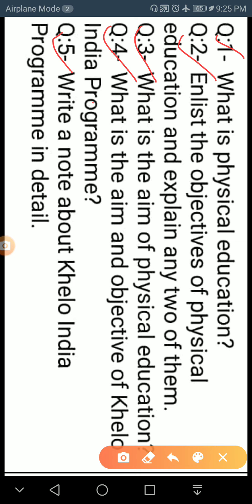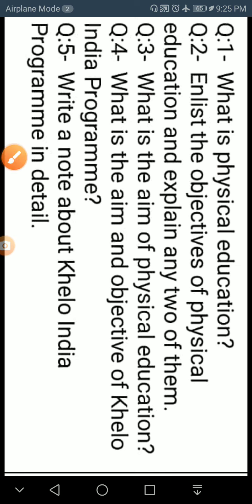Okay, students, listen very carefully. You have to note down each and every question in a very neat and clean form in your notebook, and try to understand all the topics very sincerely. If you find any problem, you can contact me, feel free, on my personal number which I provided you in the previous session.